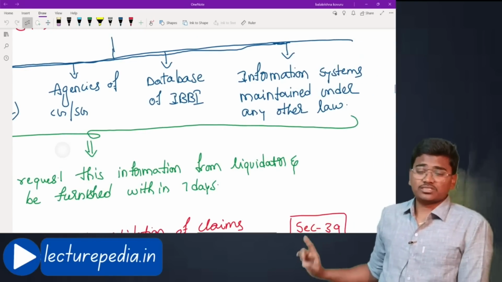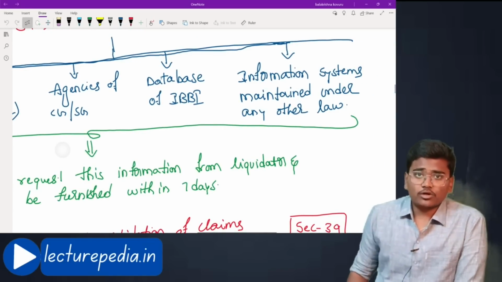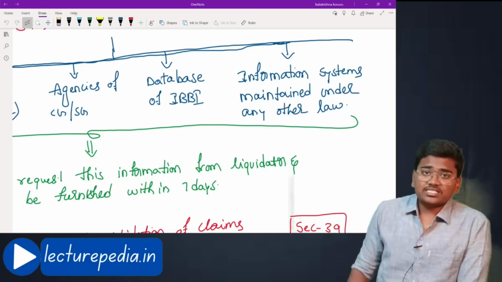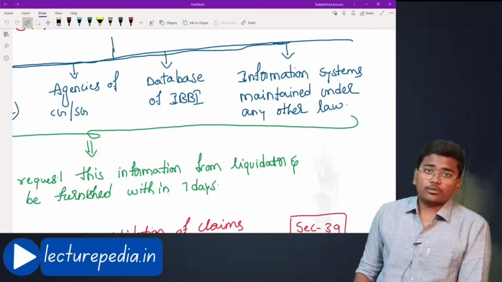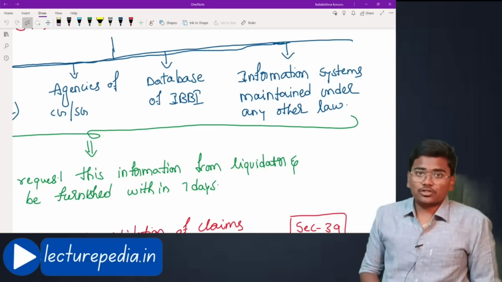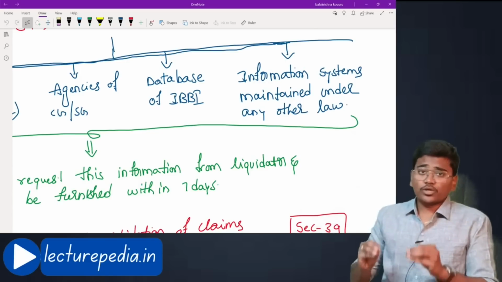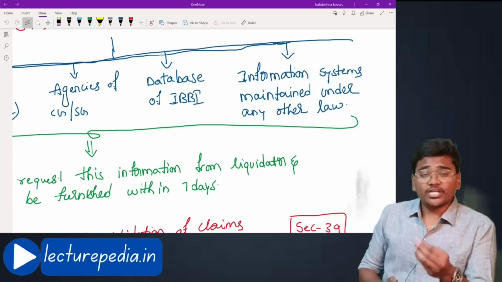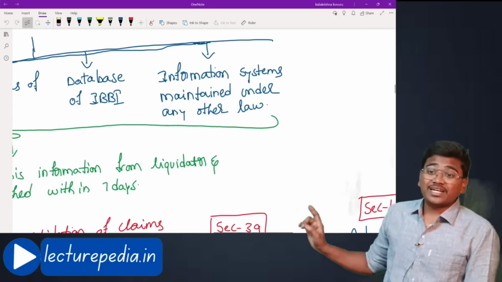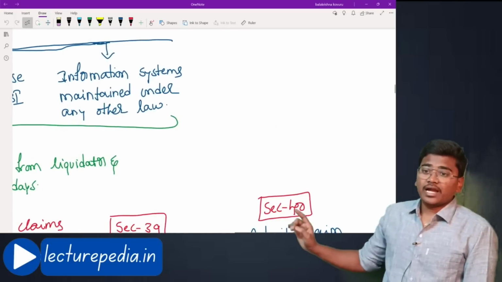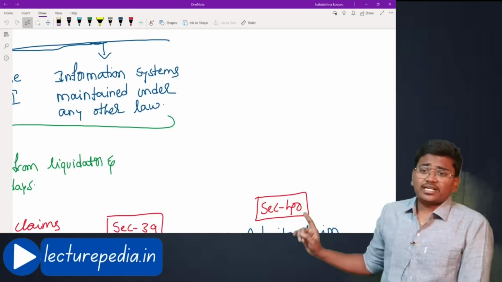Agencies of the central government, state government. If any agencies of the central government or state government are also having data relating to the corporate debtor, you can access such information. Who? The liquidator can access information. Database of IBBI and information systems maintained under any other law.